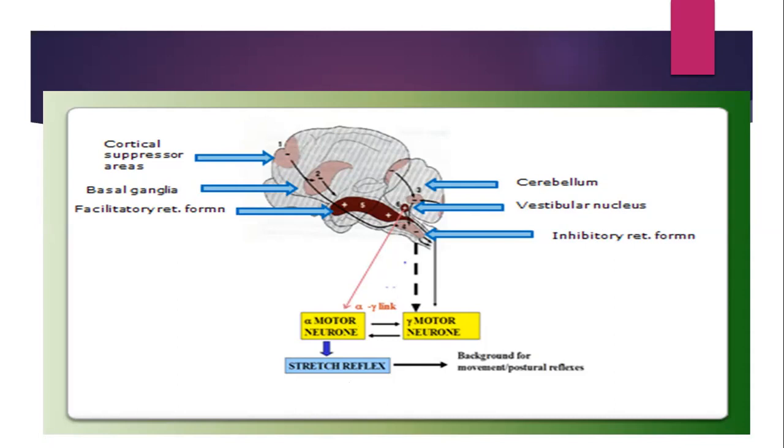And if there is no inhibition, then there is a partial facilitation, which is through the gamma motor neuron, and then the stretch reflex is activated and maintaining the normal muscle tone, that is a partial state of contraction. So at rest, there will be a somewhat stimulatory discharge from the gamma motor neurons, which is causing, with the alpha gamma linkage, the stretch reflex.